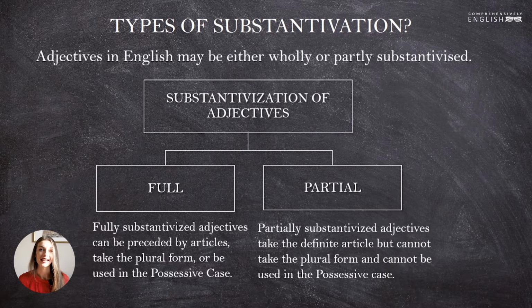Partially substantivized adjectives keep much of their adjectival nature. For instance, they can be used with adverbs. We can say the poor or the very poor, or the happy, the absolutely happy, meaning people who are very poor and people who are absolutely happy correspondingly.